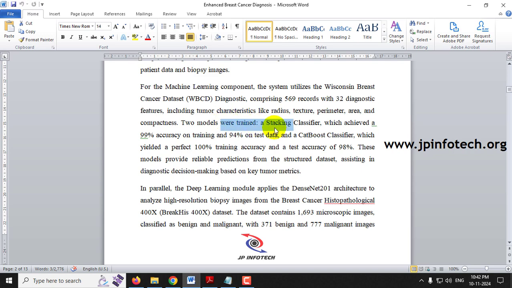Those are the features, and the two models that we are going to train are a stacking classifier, which achieved 99% training accuracy and 94% test accuracy, and a CatBoost classifier, which yielded 100% training accuracy and a test score of 98%. So this is about the machine learning part.